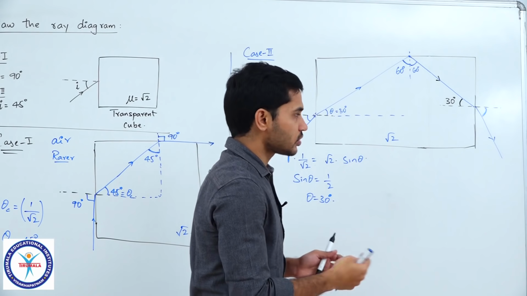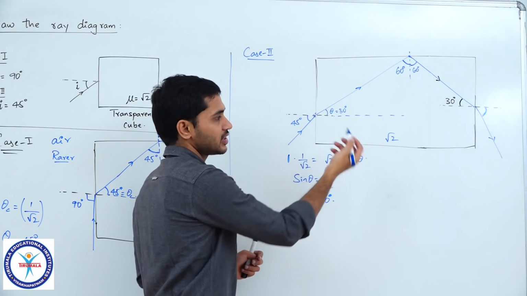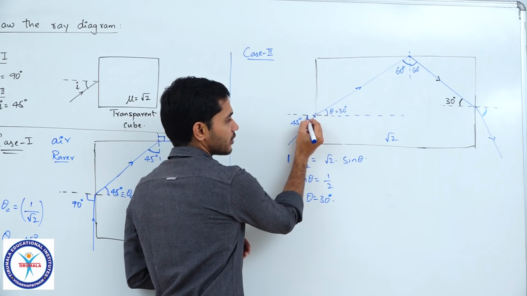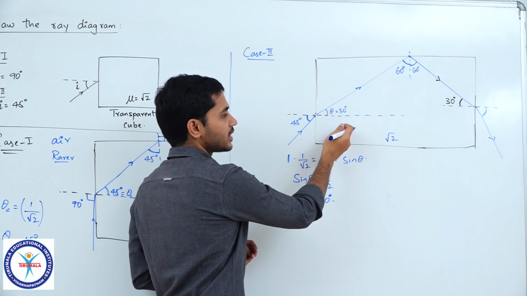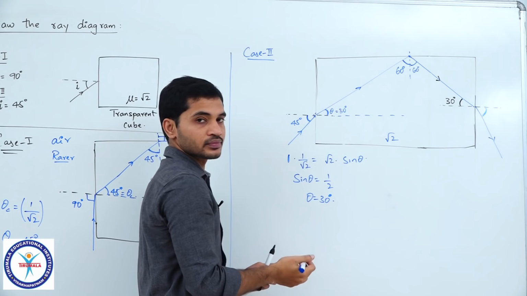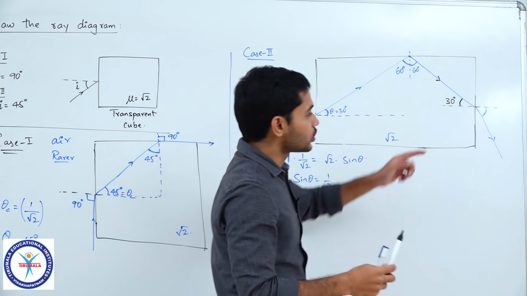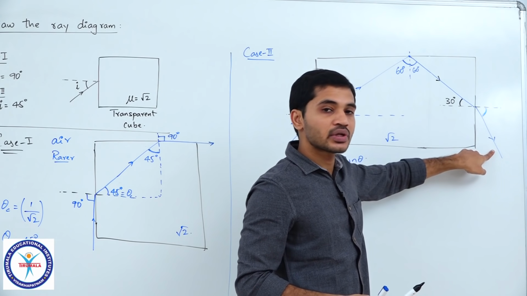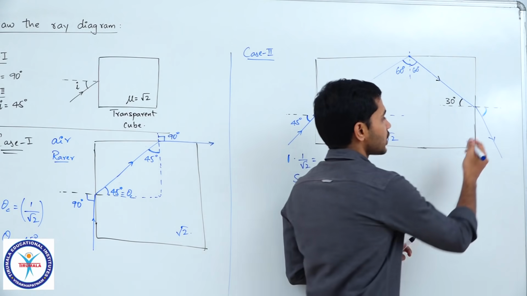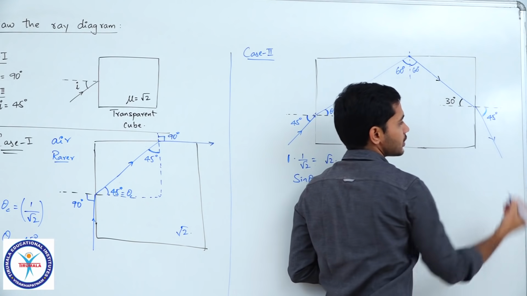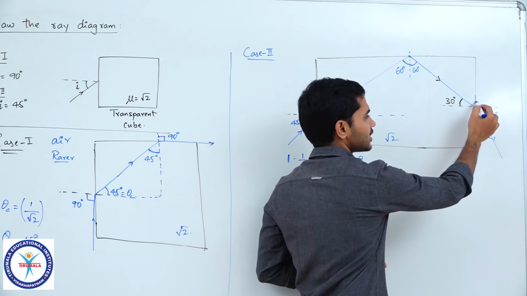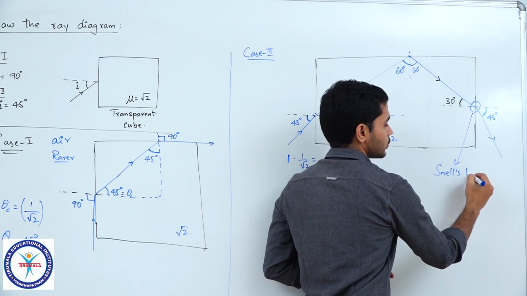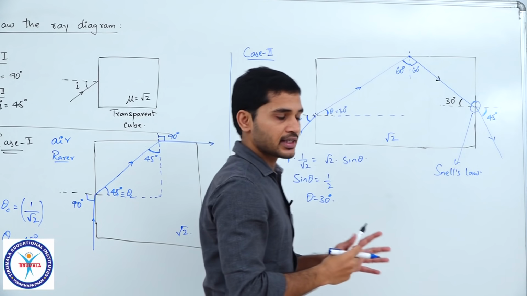You can write the equation or you can just see here, you can just see the reversibility condition in this manner. So light ray is incident at 45 from air, it enters into the medium at 30. So the reverse of that should also happen, right? Which means if the light ray is incident from the medium at 30, it should enter into air at 45, clear? So you can directly say that the angle here is 45 degrees or you can write Snell's law here. So and you can find that angle as well. So I will leave it here, you can understand that I hope.